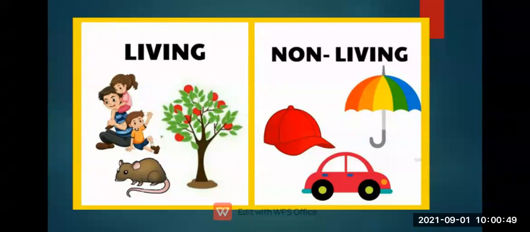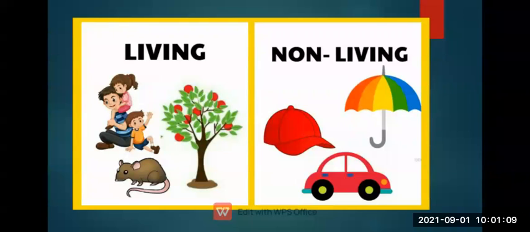Non-living means things which do not have life, and they need our help to move, meaning we need to move them ourselves. This is the main big difference between living and non-living.